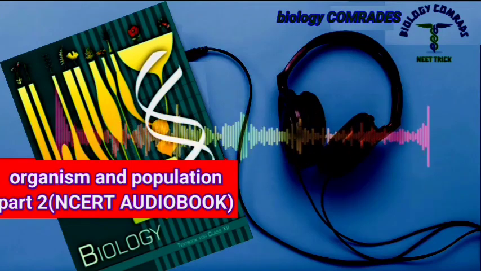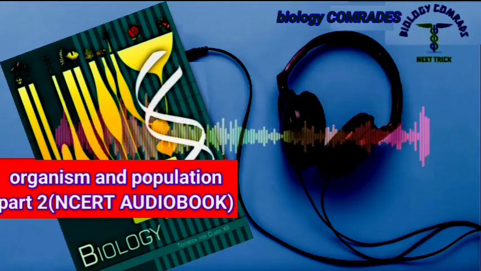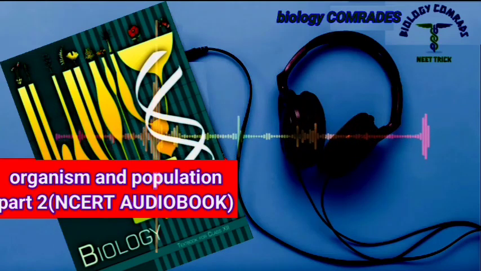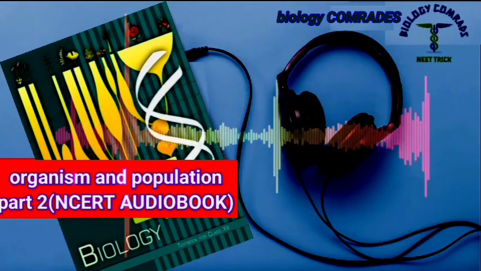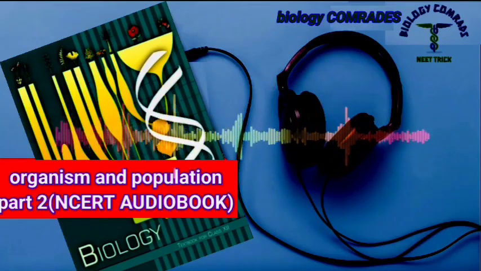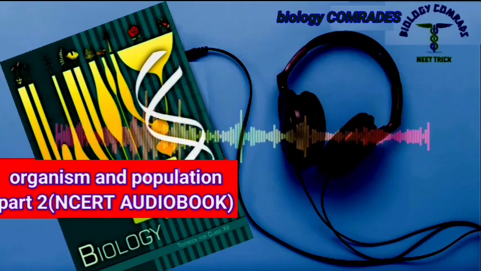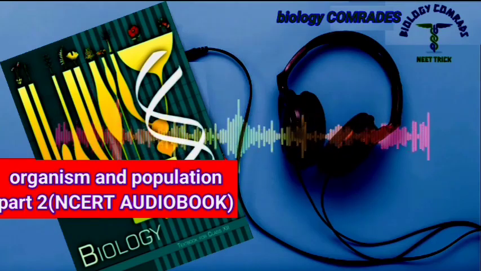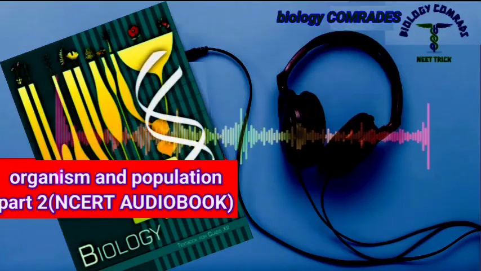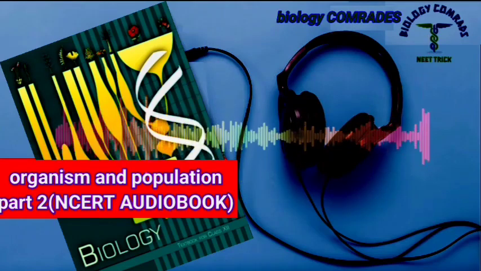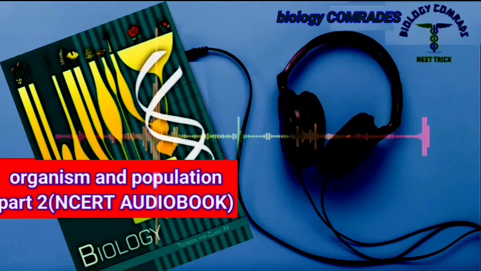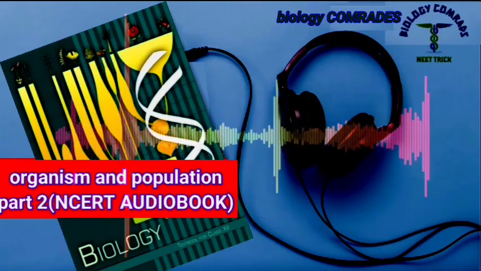Populations. Population attributes. In nature, we rarely find isolated single individuals of any species. The majority of them live in groups in a well-defined geographical area, share or compete for similar resources, potentially interbreed, and thus constitute a population. Although the term interbreeding implies sexual reproduction, a group of individuals resulting from asexual reproduction is also generally considered a population for the purpose of ecological studies. All the cormorants in a wetland, rats in an abandoned dwelling, teak trees in a forest tract, bacteria in a culture plate, and lotus plants in a pond are some examples of a population.